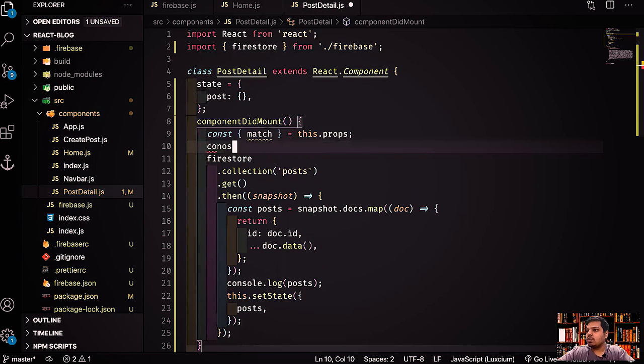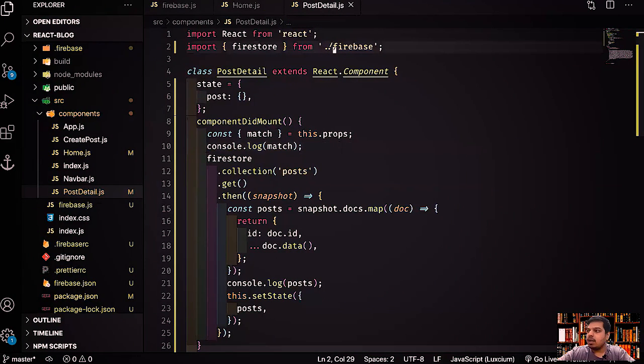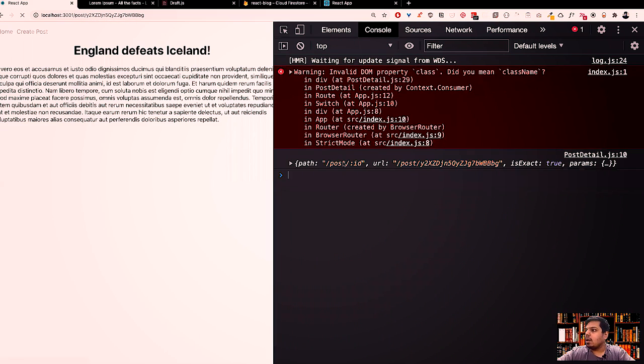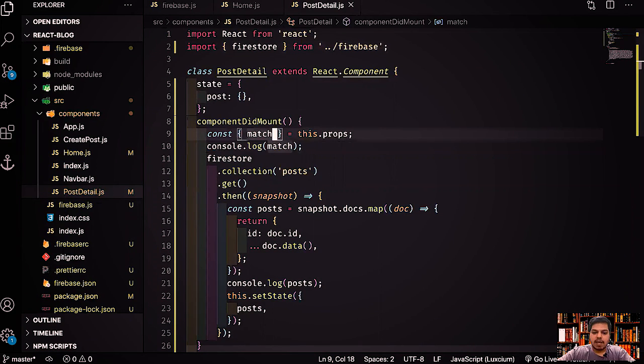So we'll say match equals this.props, right? And if I do console.log match, you'll see this match is coming since we're using React Router, it will give me the match prop, right? So let's refresh, and I think something is wrong. Firebase is not imported correctly. Import it, and let's wait. We have this, right? So this is the match. So we have this params ID, right? So inside this match, we have params, right?